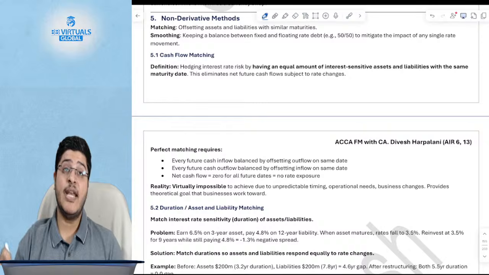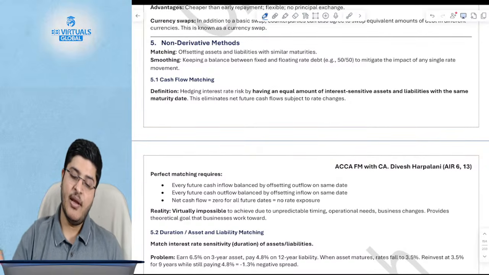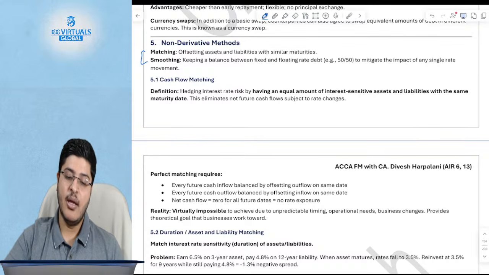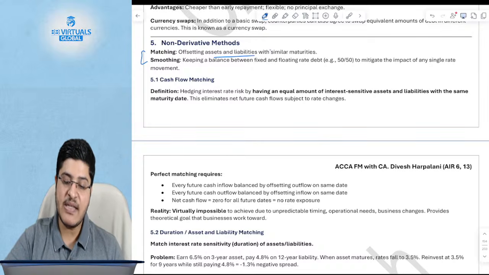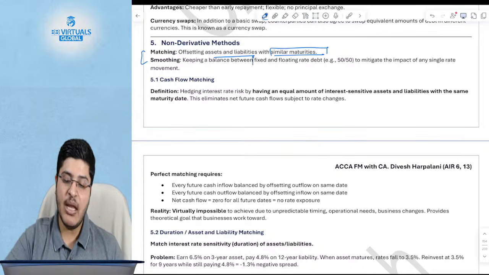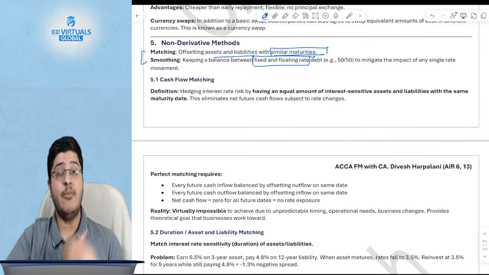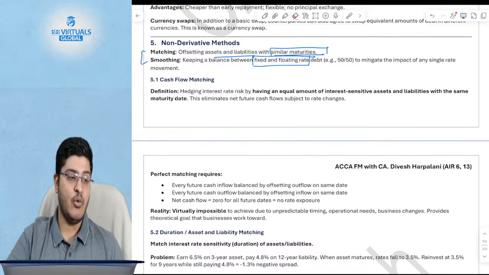Now, there are certain non-derivative methods also, where you try to go for matching and smoothing. What is the difference between matching and smoothing? When you match, you try to match assets and liabilities with similar maturities. You try to match the maturities. When you go for smoothing, you try to keep a balance between fixed rate and floating rate. Because what if you keep too much floating and the interest rate goes up? What if you keep too much fixed and the interest rate moves down?